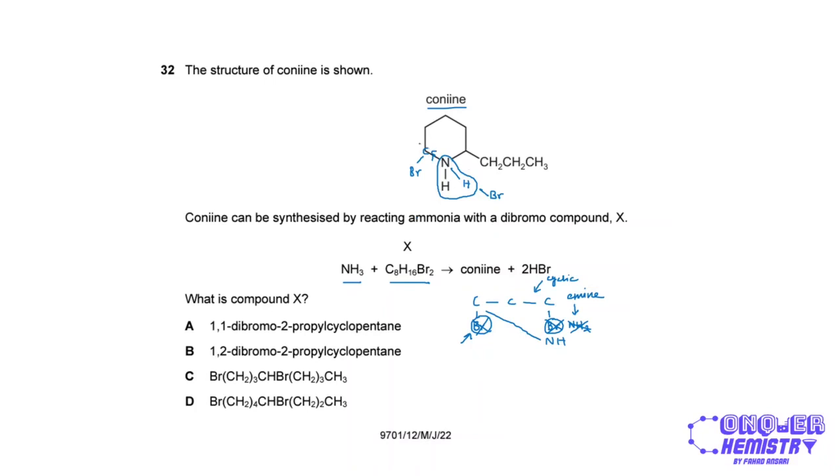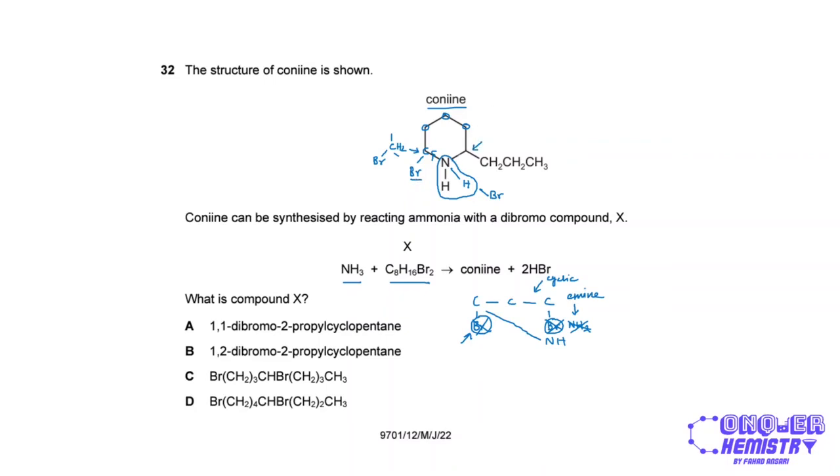So now if I look at the structure, we have a Br over here that is bonded to a carbon, which is basically a CH2 group, right? And so we have 1, 2, 3 other CH2 groups. So there's 4 CH2 groups bonded to this bromine, right?